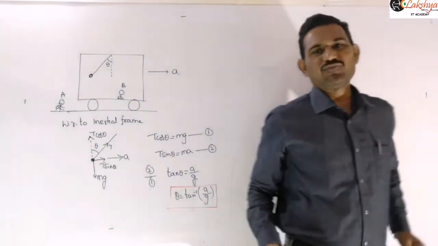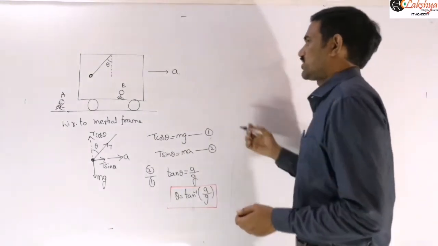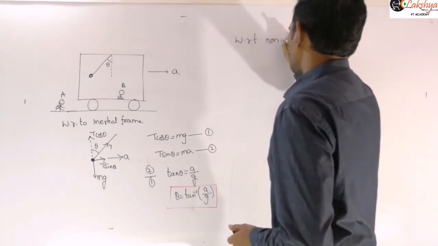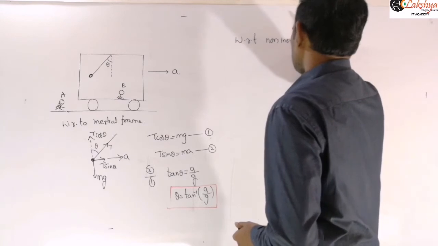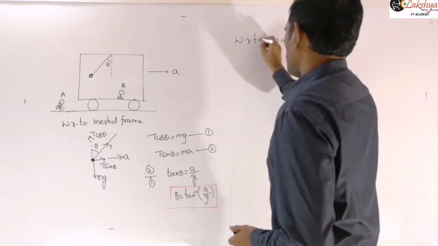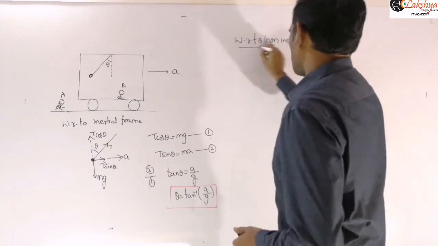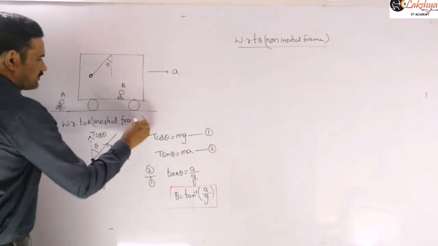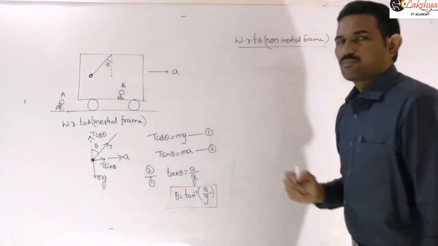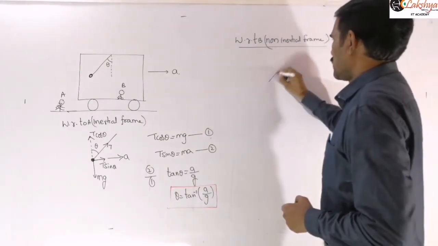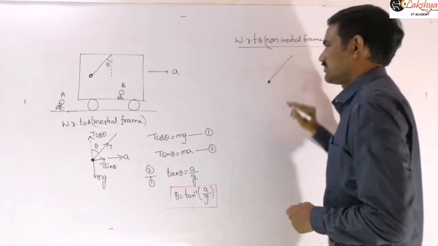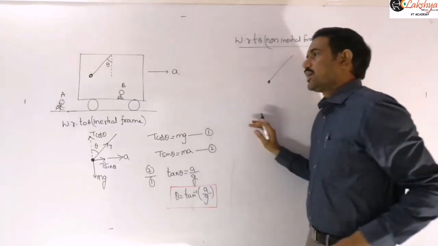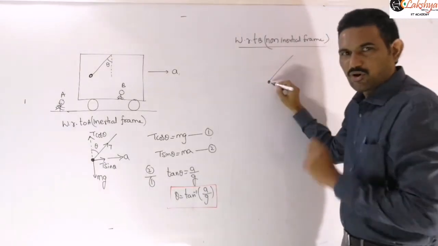Now let us solve the same problem from the non-inertial frame of reference. Non-inertial frame means with respect to observer B, and this is observer A. Again, let us draw the free body diagram with respect to observer B. For observer B, the bob is not oscillating; it is at rest.